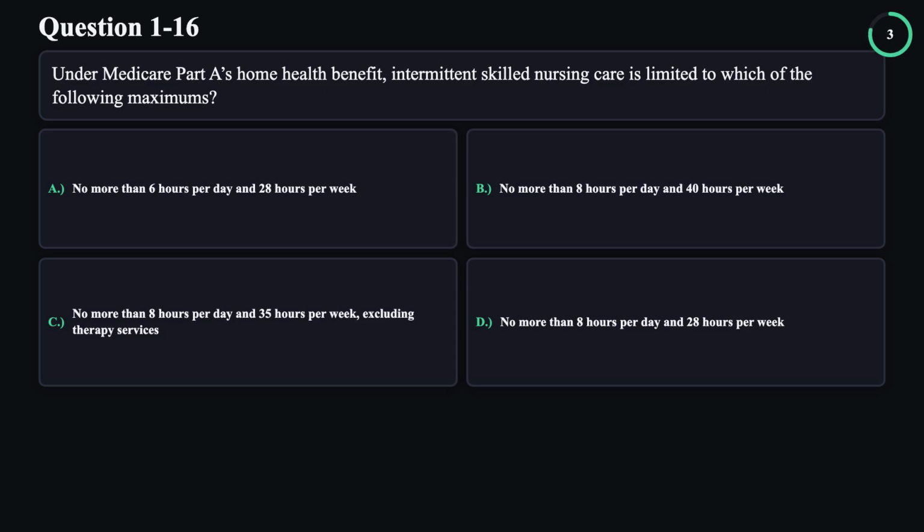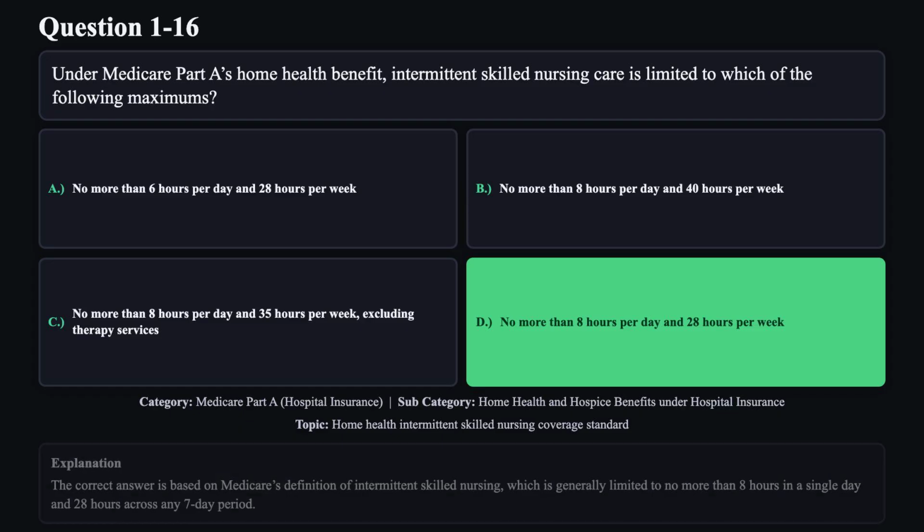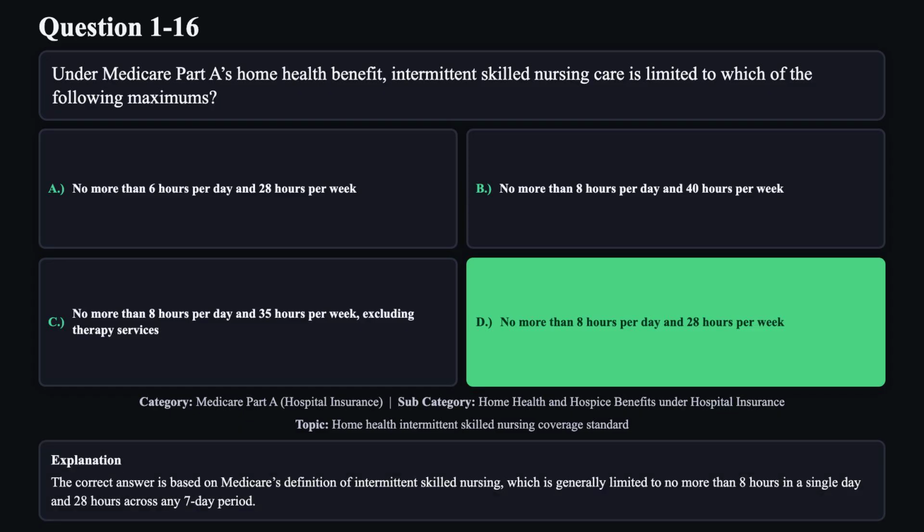The correct answer is D. The correct answer is based on Medicare's definition of intermittent skilled nursing, which is generally limited to no more than 8 hours in a single day and 28 hours across any 7-day period.